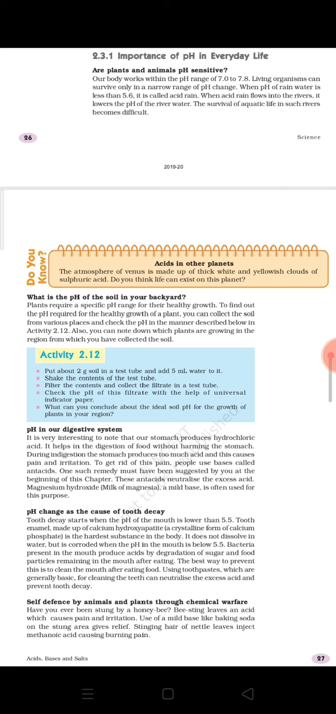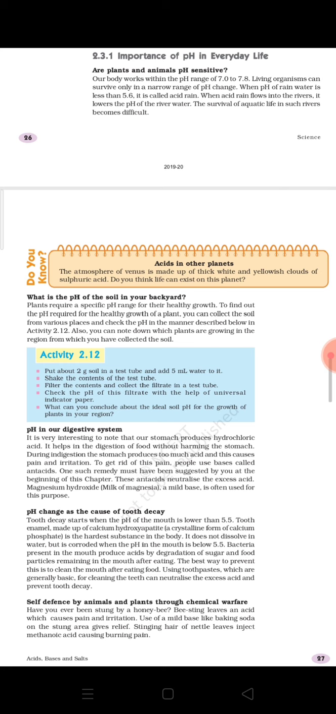So what happens during indigestion is the stomach starts producing too much acid, and because of that we start feeling pain and irritation. Then to neutralize the effect of this excess acid and to get rid of this pain and irritation, we use a base, and that base which is used to neutralize the effect of acidity is said to be an antacid. If you go to any medical store, you can easily ask for an antacid and they will give it to you. Antacid has become such a common name.